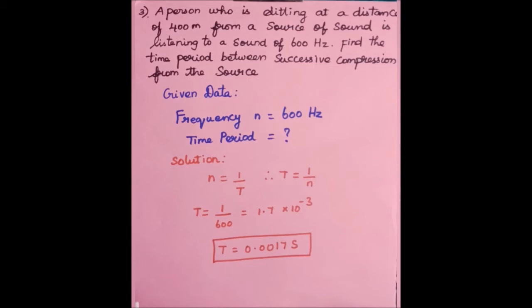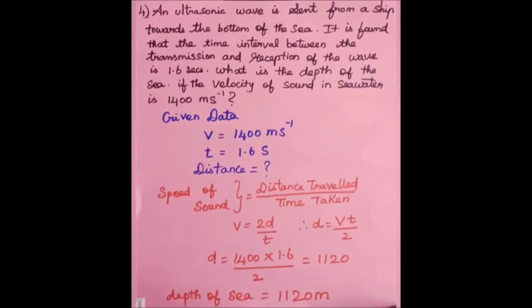We know that frequency equal to 1 by time period. Therefore, time period equal to 1 by frequency. Substitute the value of frequency in the time period formula. T equal to 1 by 600. That should be equal to 1.7 into 10 power minus 3. Finally, time period equal to 0.0017 second.